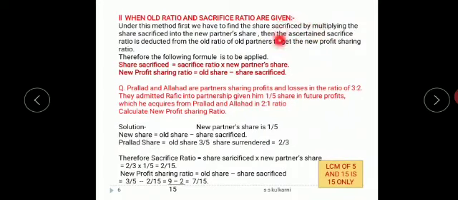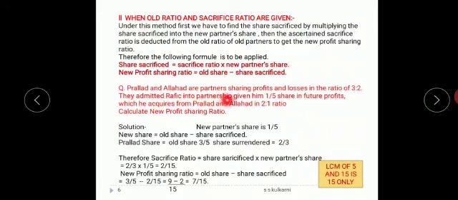After getting the exact share sacrificed, I will deduct it from the old ratio to get the new profit sharing ratio. So we have two formulas. First, I have to calculate the share sacrificed: the portion given off into the new partner's share, and then the new profit sharing ratio is the old ratio minus the share sacrificed.